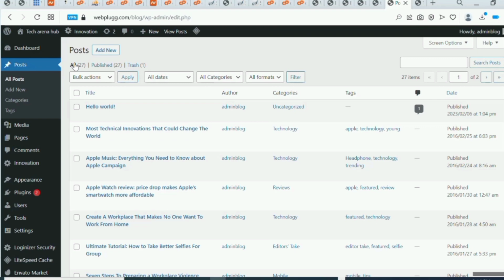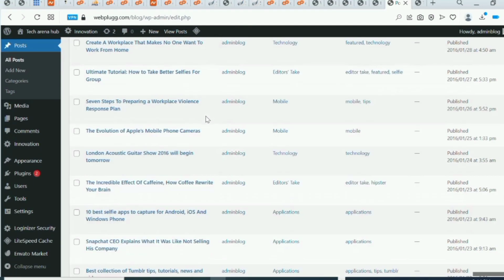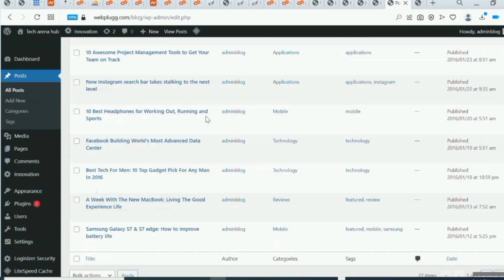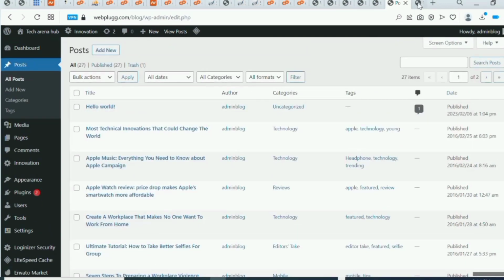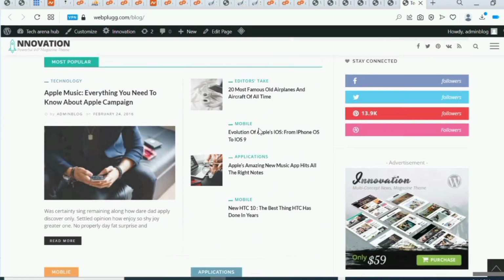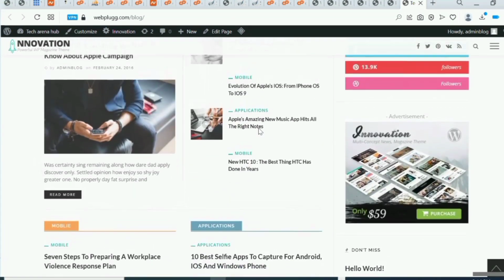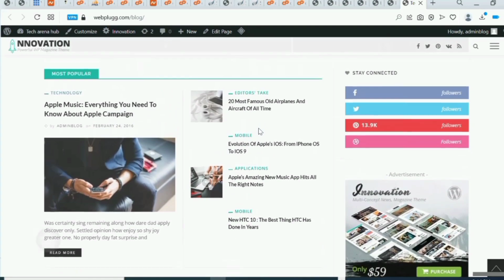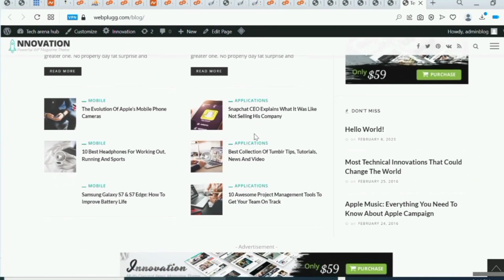You see we have 27 posts, and we have a few categories. We have some beautiful categories. From here, you can actually edit the categories you want. So let's go back to the front end. Let me check for some categories. Okay, you can see some categories.